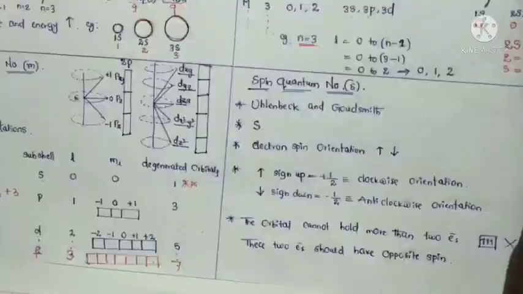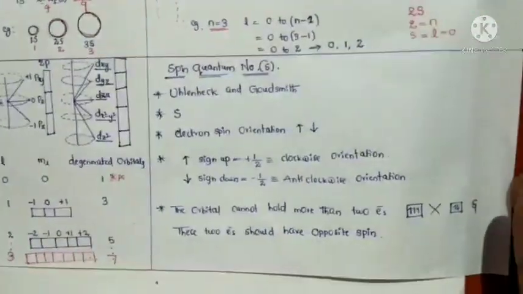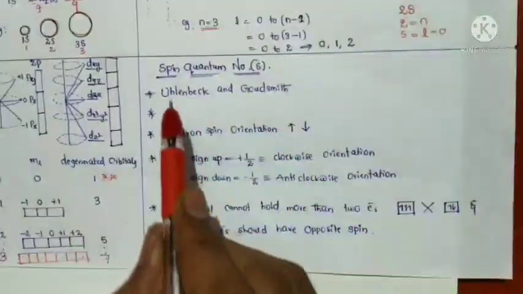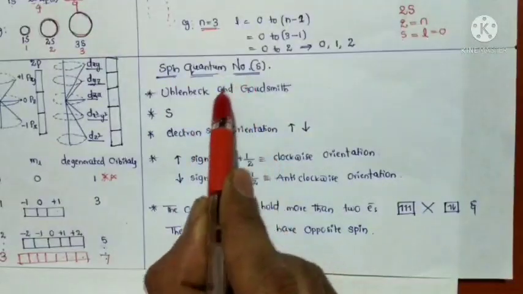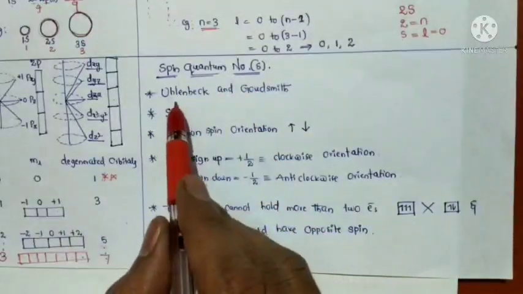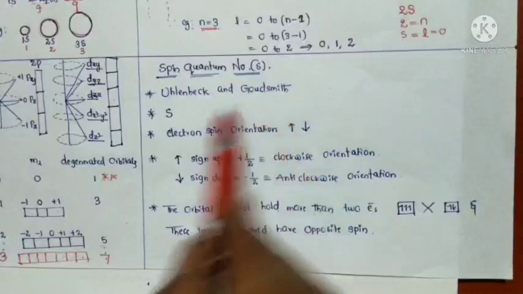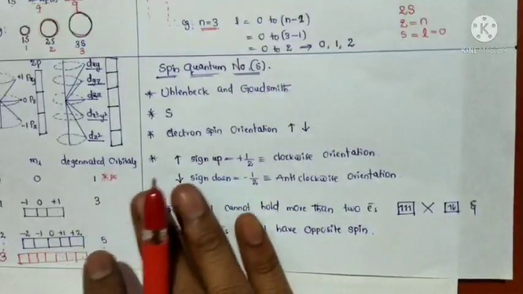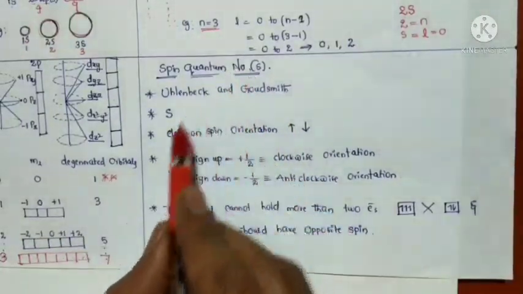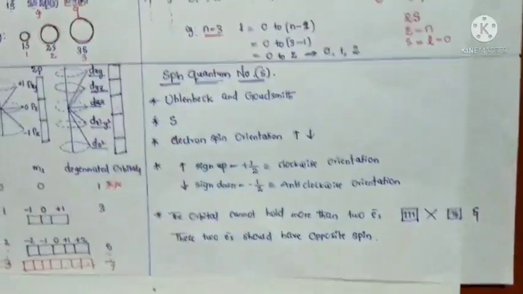Okay, and the last one is the spin quantum number. The spin quantum number was introduced by Uhlenbeck and Goudsmit, and it is represented as small s.